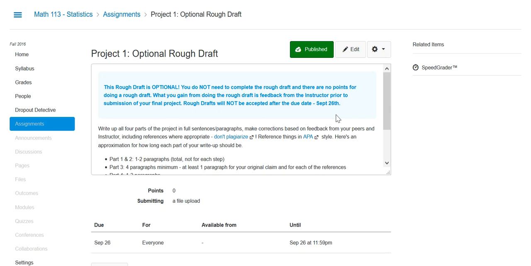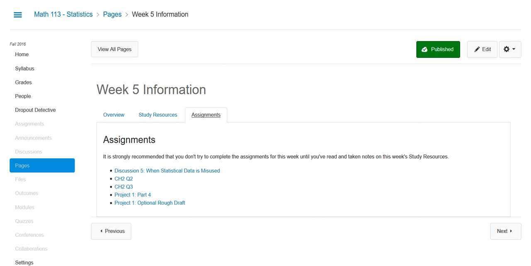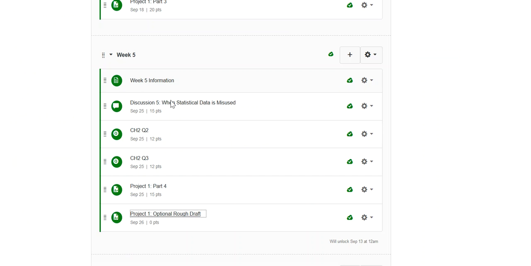But otherwise, I think that there's everything. Here's all of your assignments for this week. Remember, this one is optional, so you don't have to do it. It's not worth any points, but it could help you. So I hope all of this helped, and let me know if you have questions.